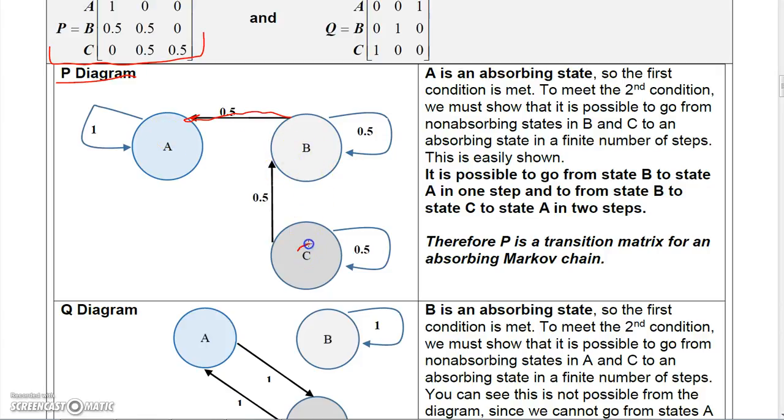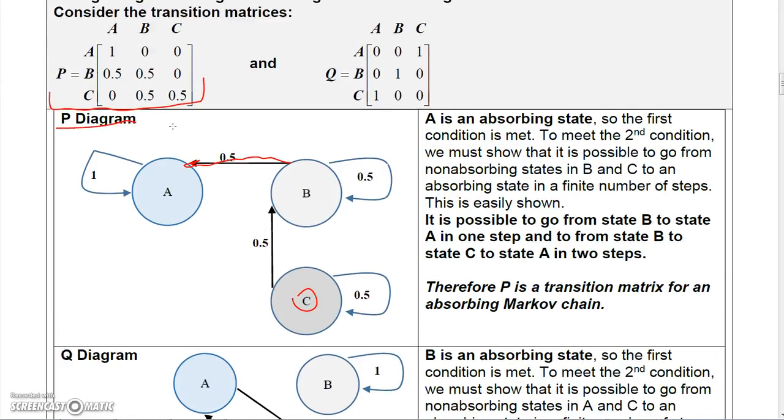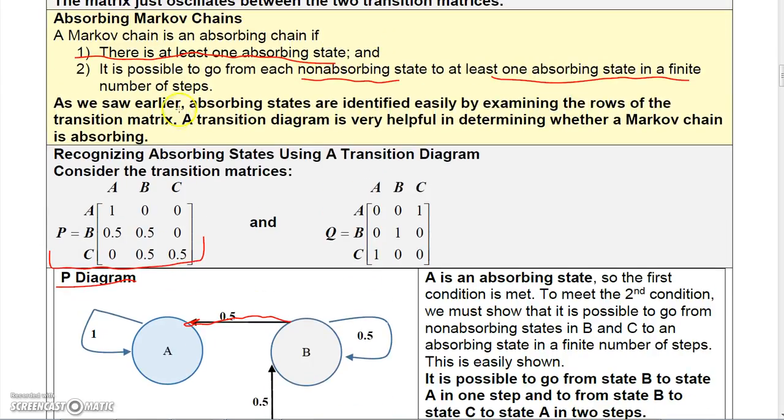Sorry, I misspoke at first, I meant C to B to A. Because you can see I go from C to B, and then I can go from B to A in two steps. So basically, we've satisfied the two conditions.